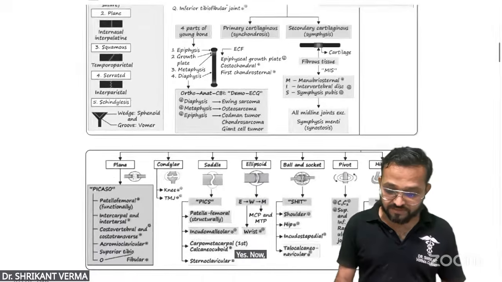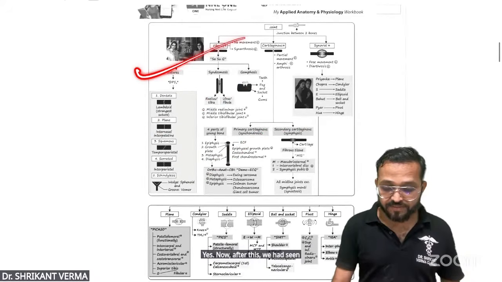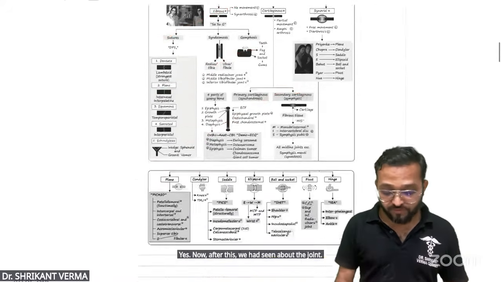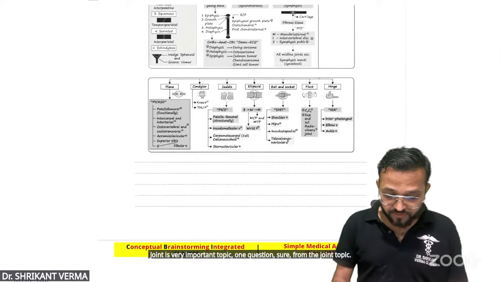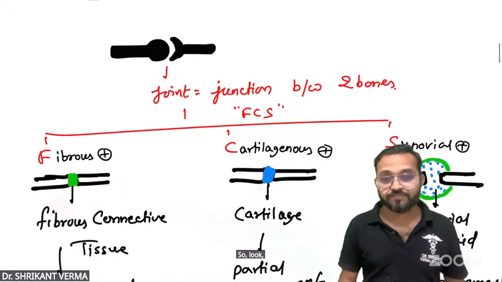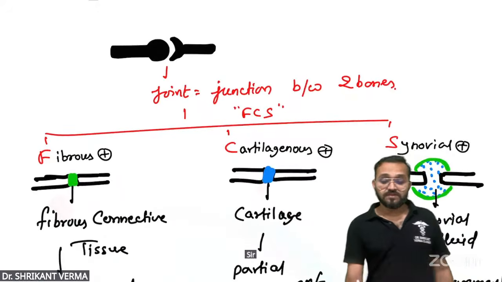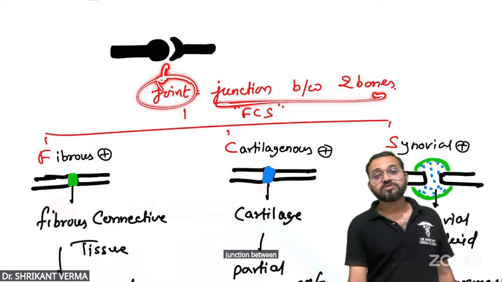Now, after this, we had seen about the joint. Joint is a very important topic. One question is sure from the joint topic. So look, this joint is very important. A junction between two bones is known as a joint.